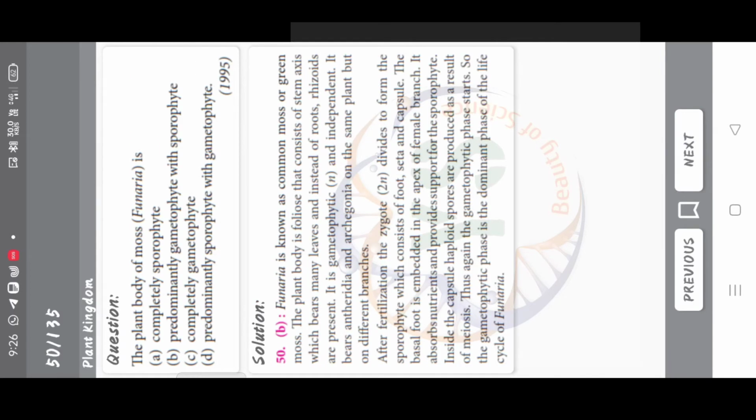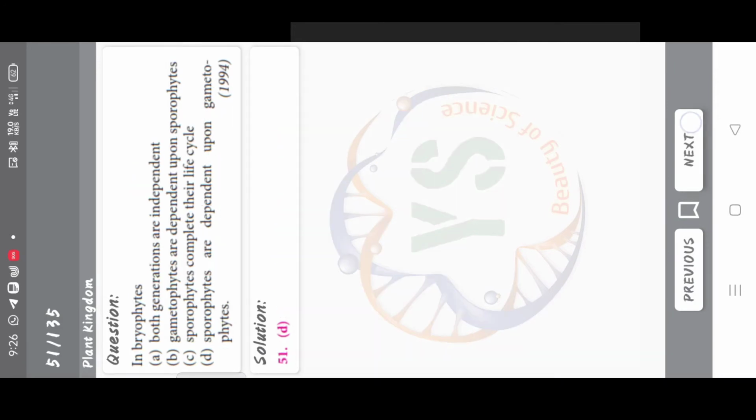Elater mechanism for spore dispersal is exhibited by liverworts, Marchantia, Riccia, Funaria. Answer is option B, Marchantia. The plant body of moss, Funaria, is completely sporophyte, predominantly gametophyte with sporophyte, completely gametophyte, predominantly sporophyte with gametophyte. Correct answer is option B, predominantly gametophyte with sporophyte.